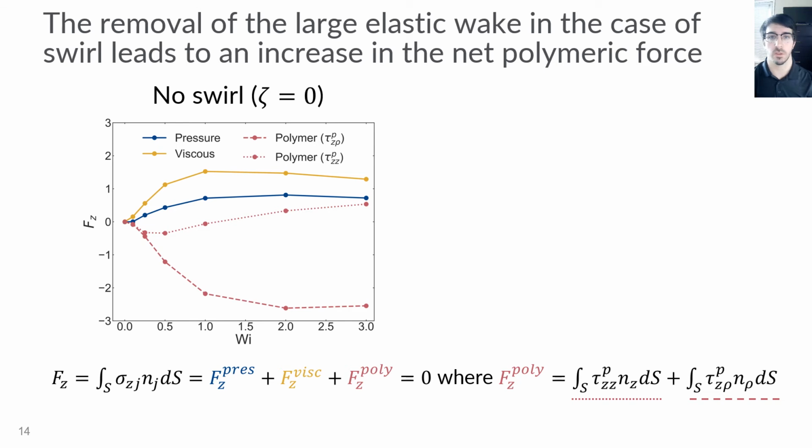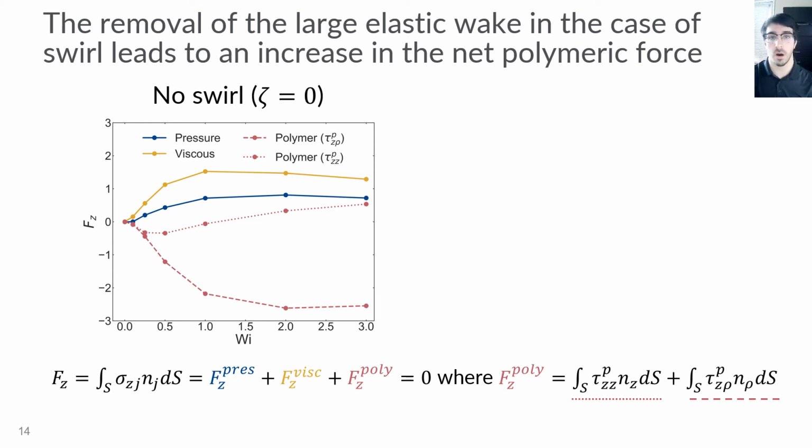By examining all the contributions to the net force acting in the swimming direction, we can provide a full explanation for the speed enhancement seen earlier. This net force, as shown on the bottom of the slide, consists of contributions from pressure, shown in blue, viscous stresses, shown in gold, and polymeric stresses, shown in red. The latter is again further decomposed into normal and shear elastic stresses, as was done on the previous slide.